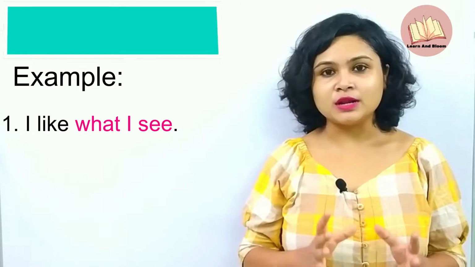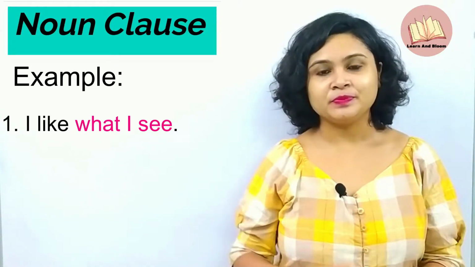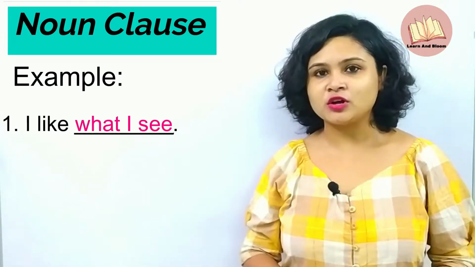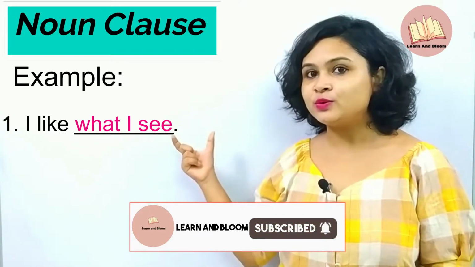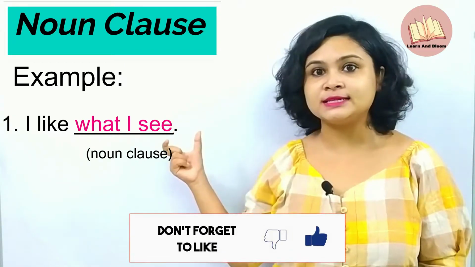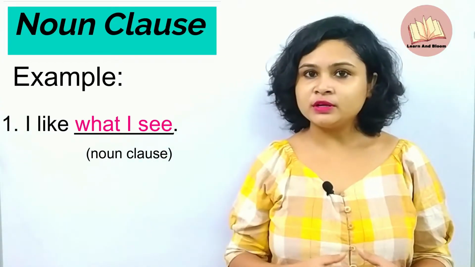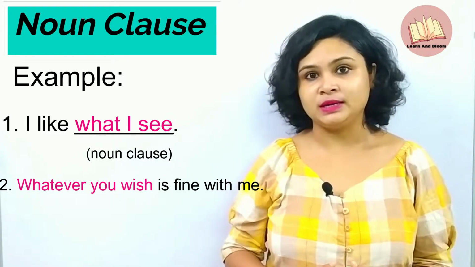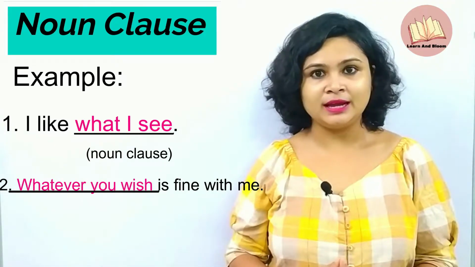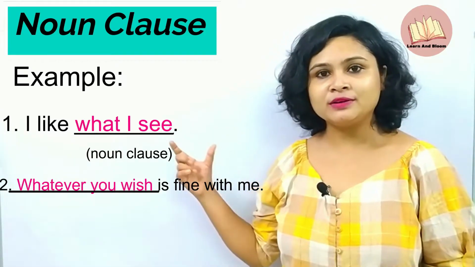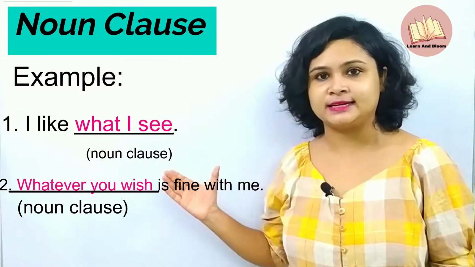Now we will see how noun clauses work. See this example. I like what I see. Here, I like is the independent clause and what I see is the dependent clause. What I see is used as a noun clause because it is the object of this sentence. Another example, whatever you wish is fine with me. So, whatever you wish is the dependent clause, is fine with me is the independent clause. Whatever you wish is functioning as a noun clause in this sentence.